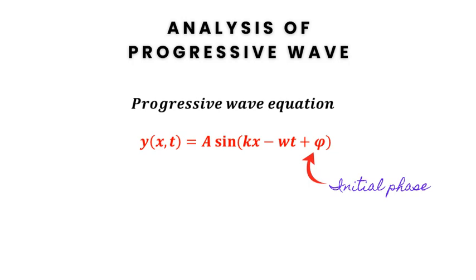This equation describes a sinusoidal wave that propagates through space and time, maintaining a constant shape and amplitude. The wave number k and angular frequency omega are related to the speed of the wave v by the equation speed equal to omega divided by k.